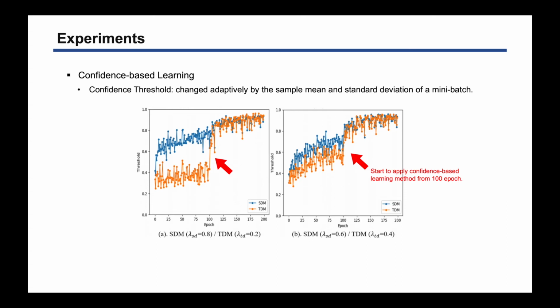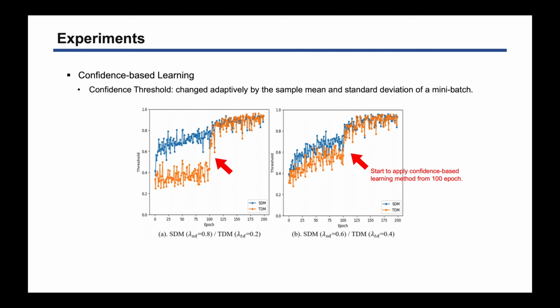Looking back to our confidence-based learning, for a confidence threshold, the basic strategy is to set a fixed value as a hyperparameter. However, a deep neural network tends to start at a low level of confidence value and its value gradually increases as the network learns. The fixed threshold cannot properly reflect the confidence which is changed constantly during training. Therefore the number of positive and negative pseudo-labels can be biased to one side. To overcome this problem, we adopt an adaptive threshold which is changed adaptively by the sample mean and standard deviation of a mini-batch, not a fixed one.